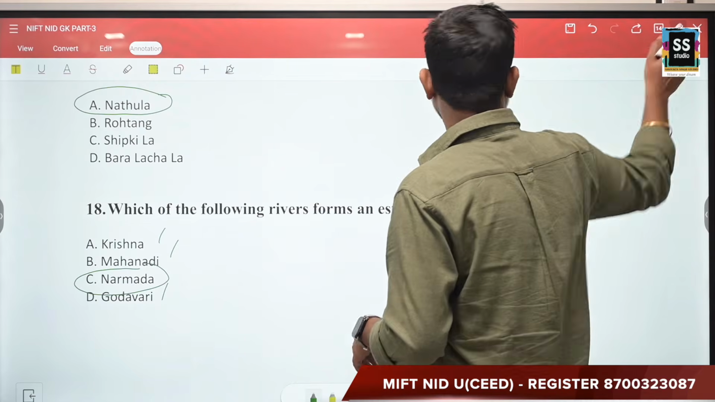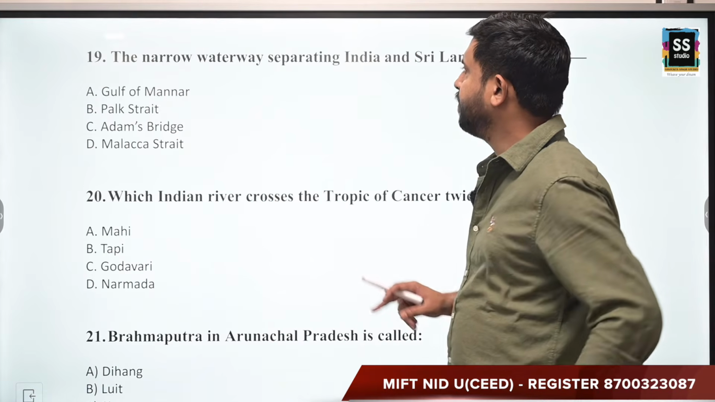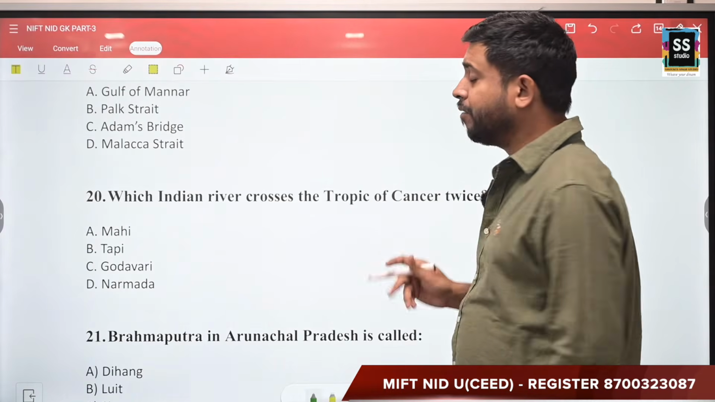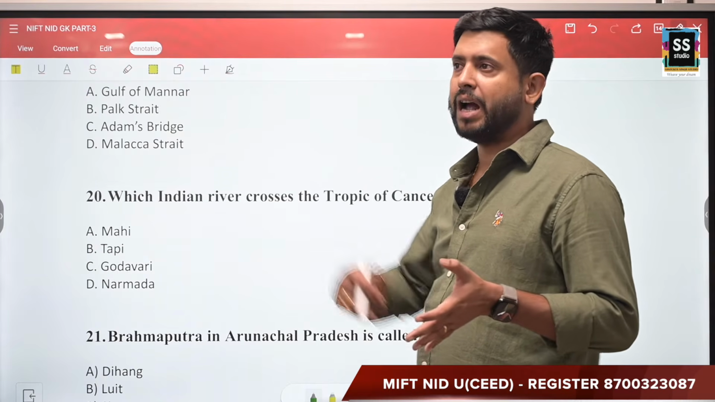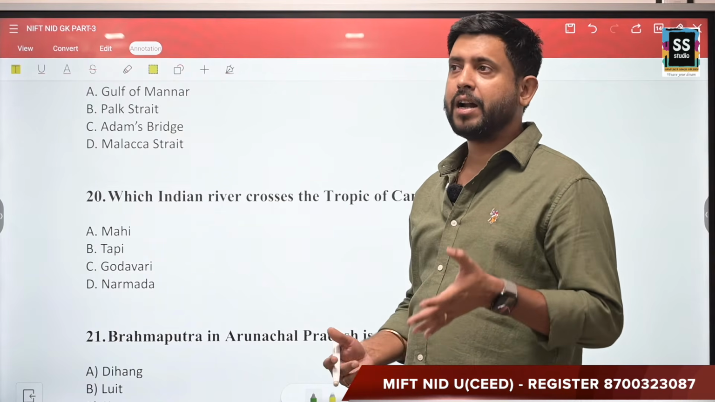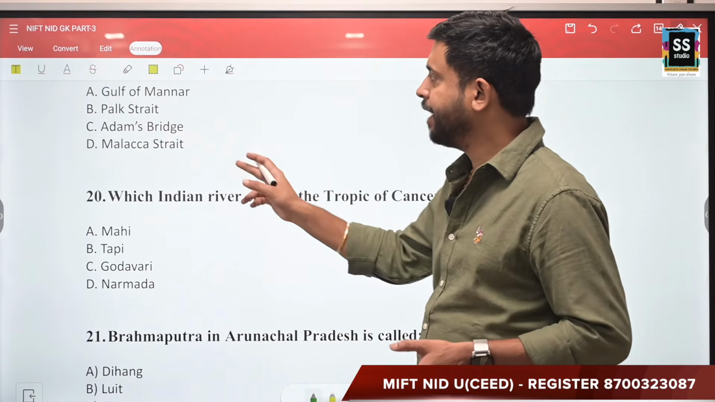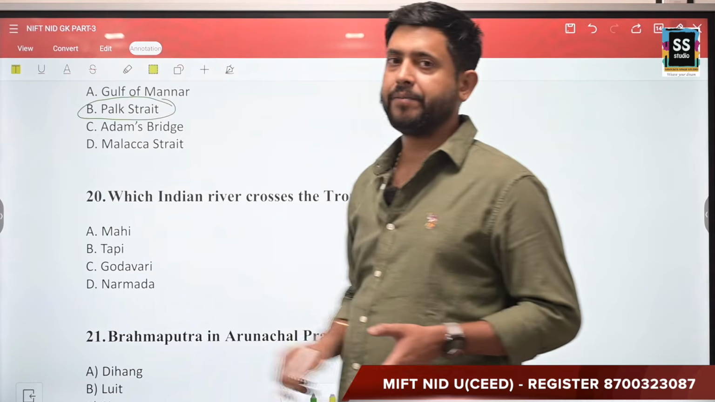So next question, that is, the narrow waterway separating India and Sri Lanka is known as what? That waterway basically is separating the state of Tamil Nadu and Sri Lanka. So Tamil Nadu and Jaffna is Sri Lanka. Your options are Gulf of Mannar, Palk Strait, Adam's Bridge, or Malacca Strait. The correct answer is Palk Strait.